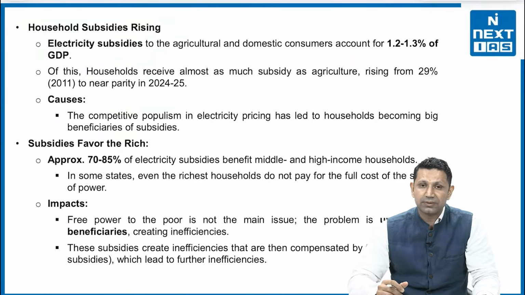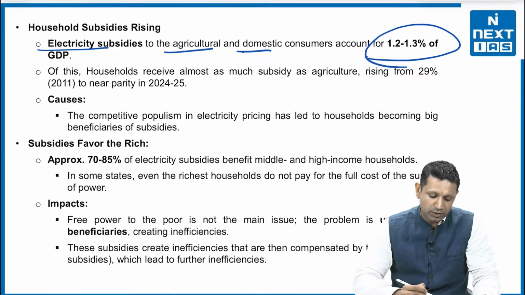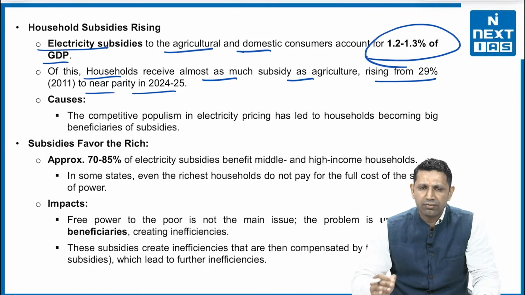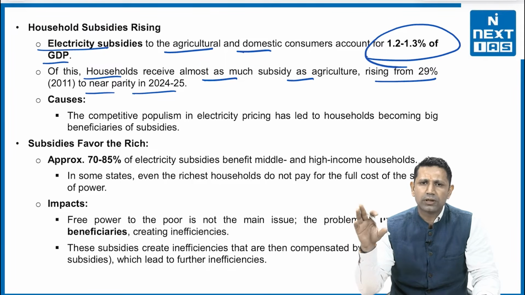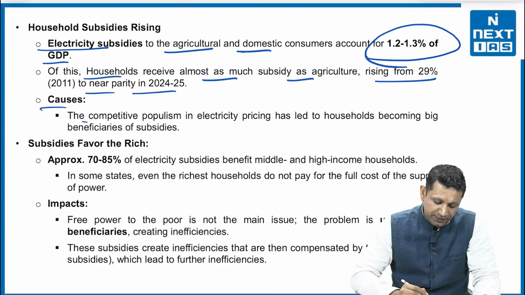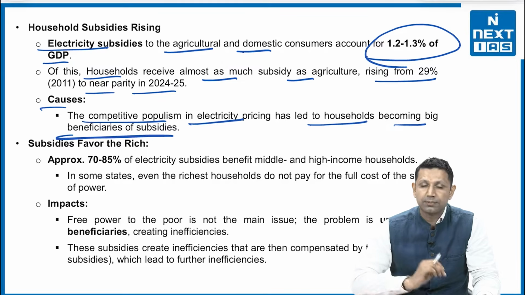Next is household subsidies also rising. We see electricity subsidies to agriculture and domestic consumers account for 1.2 to 1.3% of the total GDP. That is very, very high. Then on this, household receives almost as much subsidy as agriculture, rising from 29% to near parity in 2024-25. Now, first of all, agriculture was getting more subsidy. Now, agriculture and household both are getting almost equal subsidy. The cause is competitive populism in the electricity pricing, which has led to households becoming big beneficiaries of those subsidies.